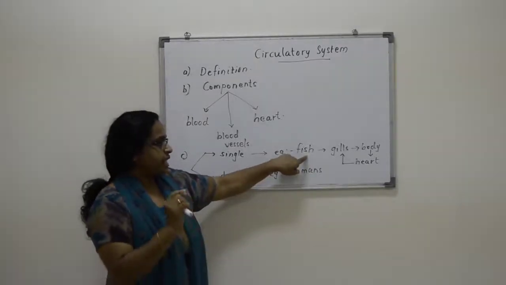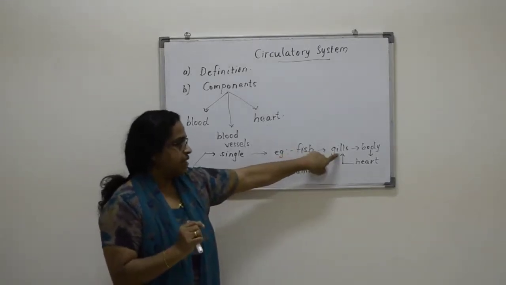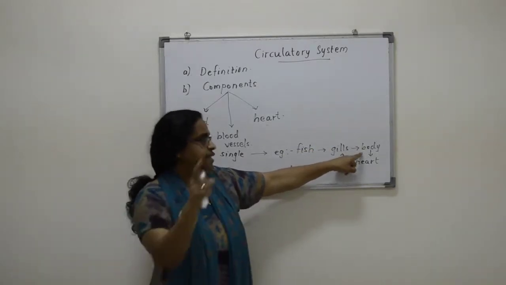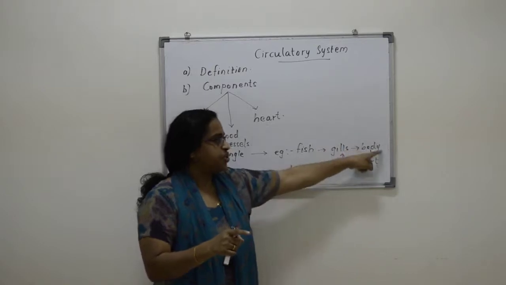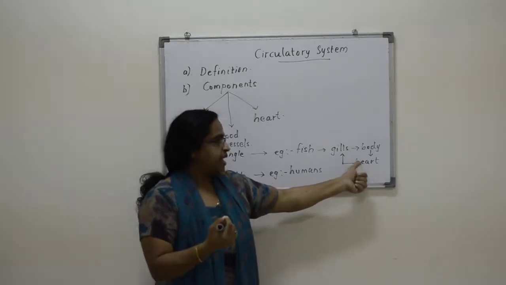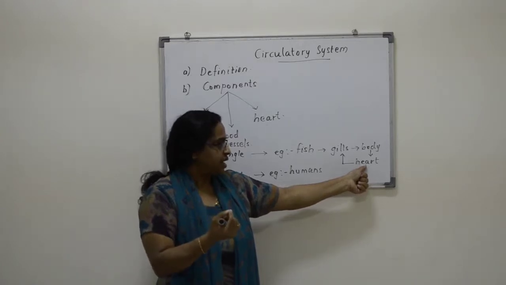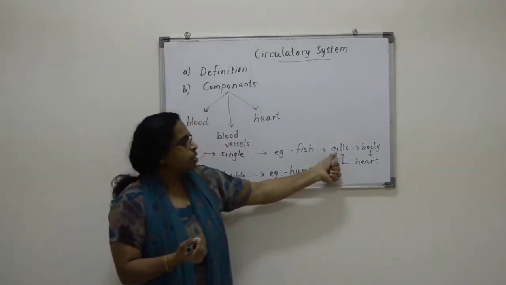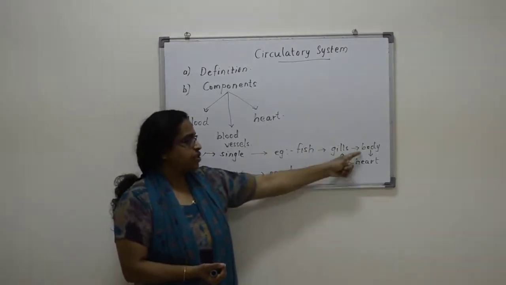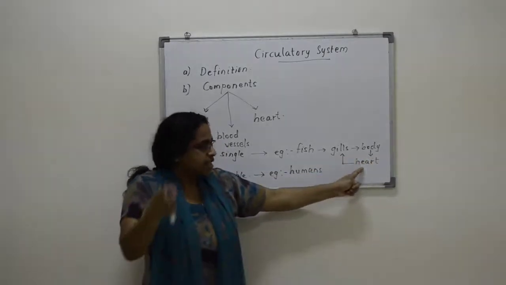The fish extracts oxygen from the water through gills, and it goes directly into the blood, and the blood circulates the oxygen throughout the body tissues, and from the body tissues it collects the carbon dioxide and goes to the heart. That means the deoxygenated blood enters the heart, and from the heart it goes back to the gills. So this is single circulation. You can see here it passes through the heart only once on its complete circulation.